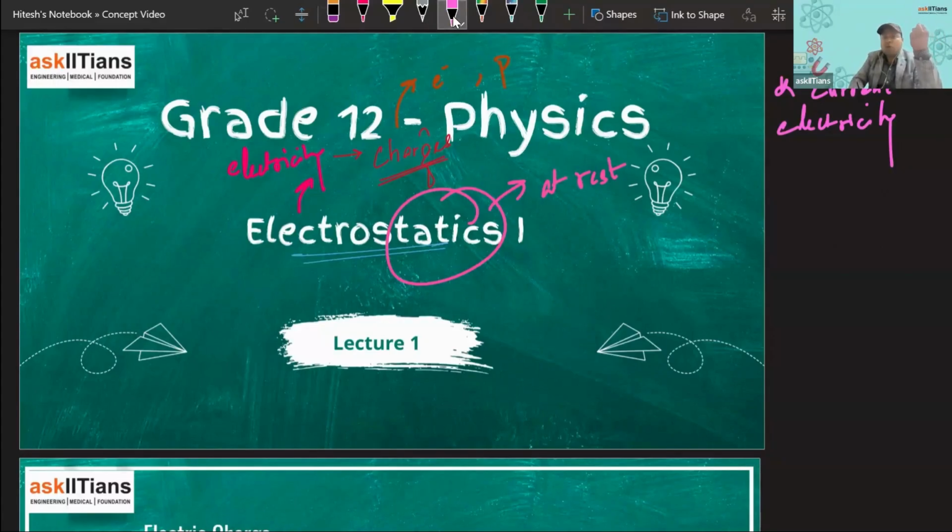The difference between the two is that in current electricity we discuss the flow of charges. Herein the charges are flowing, and that flow is making the current, which is saying that electric current is flowing in this wire. But what happens in this case? Charges are not flowing, charges are at rest.